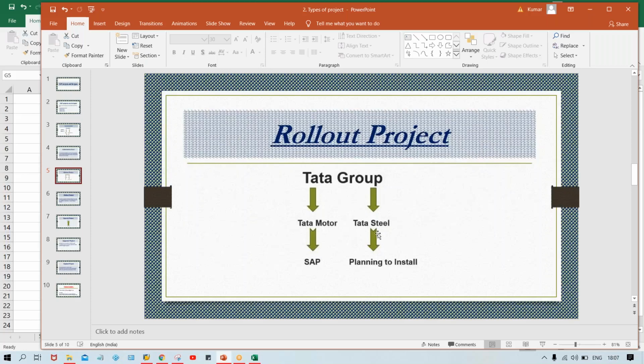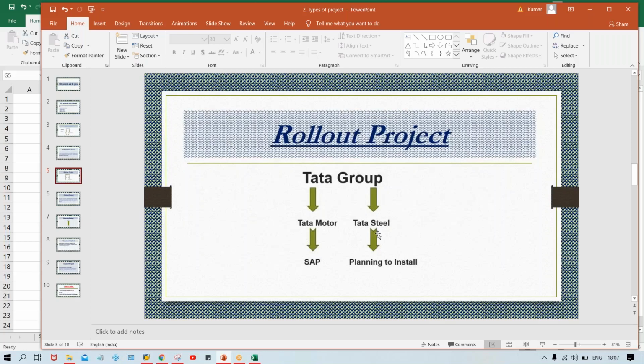In the sense, first time we installed SAP in Tata Motor, that is the implementation project. After that, whichever other subsidiaries we install SAP in, whether it is Tata Steel, Tata Chemical, Tata Hotel Group, or Tata XYZ, whatever the subsidiaries are. Subsidiaries are called company codes in SAP language, guys, which we will see in upcoming sessions, don't worry. So whichever other subsidiaries we install SAP in, all these installations will be called a rollout project.